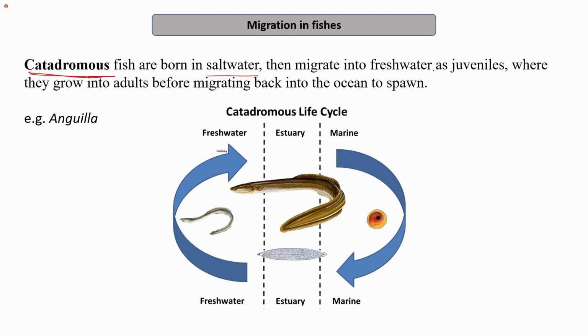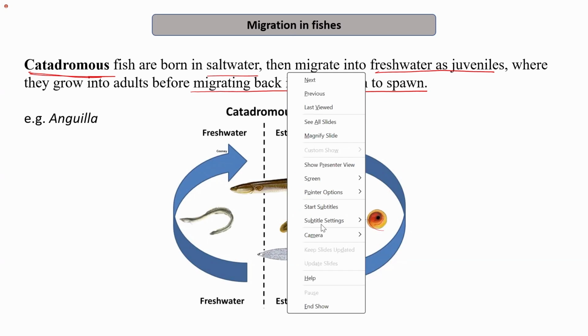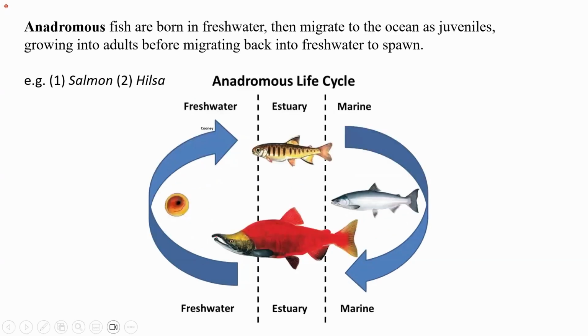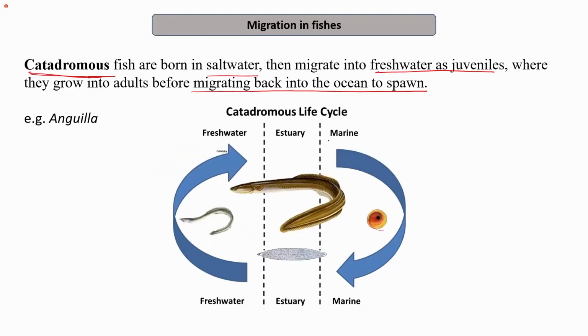Then they migrate into fresh water as juveniles, where they grow into adults before migrating back into the ocean to spawn. So you can see that they are born in salt water, then they migrate into fresh water. They start their life cycle in the marine, that is, in the salt water.